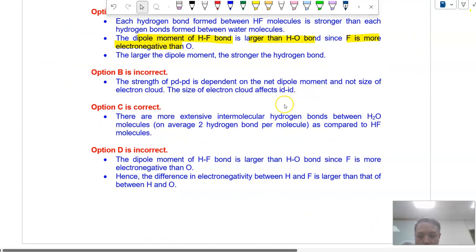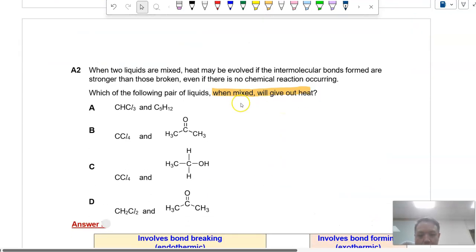Okay, moving on, we look at A2. Which of the following pair of liquids when mixed will give out heat? Basically, this is a solute-solvent kind of question to see whether 2 solutions, when we mix, can mix well. If they can mix well, they can then release heat.